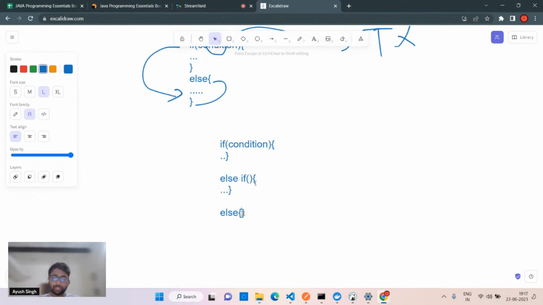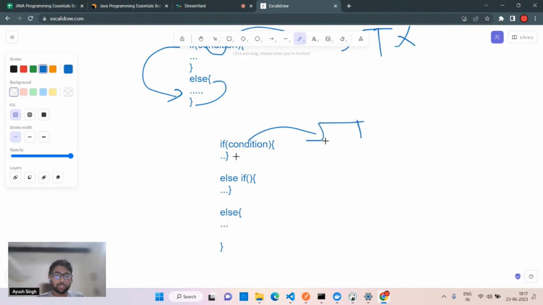Again, there are particular syntaxes, because what people generally do, they even ignore the brackets. If you have only one single statement, you can ignore the brackets. I'll show you how. Okay, there are a lot of possibilities. This is simple. I'll tell you the try run. If this condition is true, it will run this block, whatever we have written inside it. Otherwise, it will come to this else if. We can have any number of else if. You can have 2, 4, 8, any number. There is not a particular count.